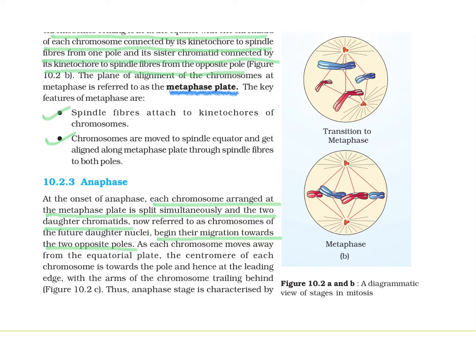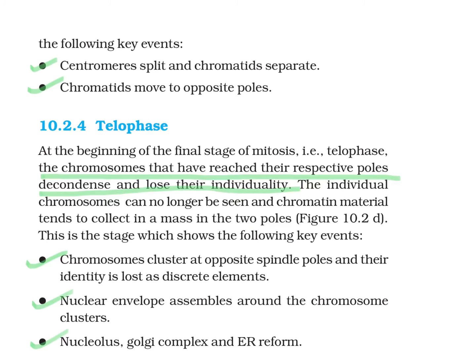The more proper description of anaphase is given point-wise. So let us see these points. Two important points are there: the centromere splits and chromatids separate, then chromatids move to the respective opposite poles due to shortening of the spindles, so they get stretched. The last phase is telophase. At the beginning of this final stage of mitosis, the chromosomes that have reached their respective poles again decondense and lose their individuality.